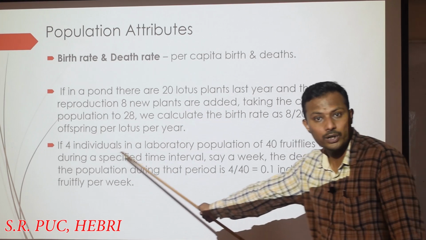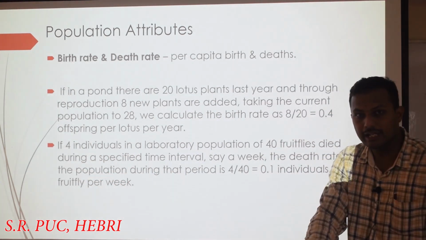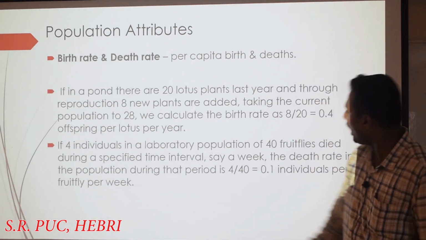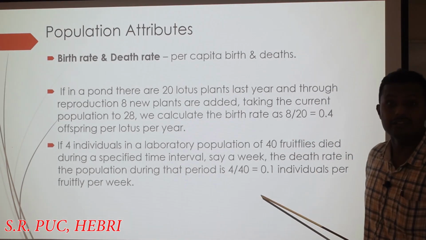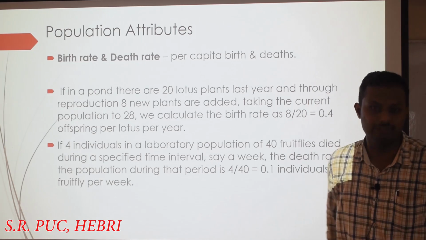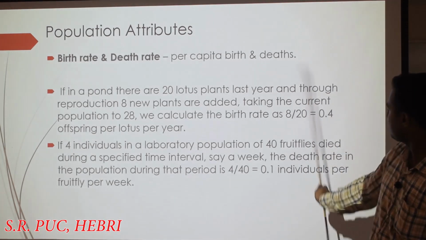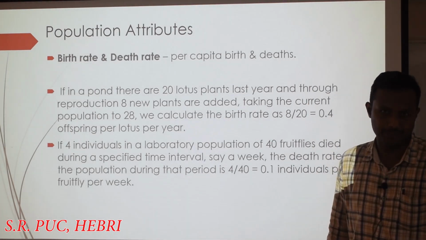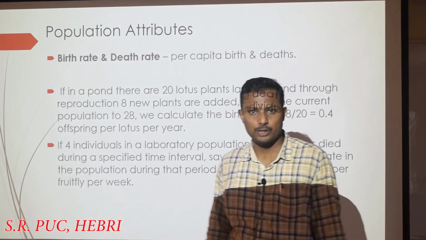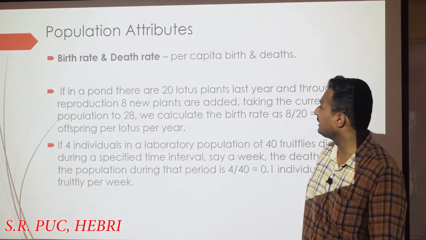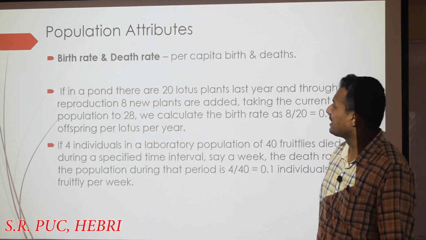In 1 week 4 individuals died, and you are calculating the death rate per week. How? 4 divided by 40, that will be 0.1, the death rate of fruit flies in that 1 week. So that is how the birth rate and death rate can be calculated here, right? So this is one of the attributes of population, that is the birth rate and death rate. I hope it is clear for you.